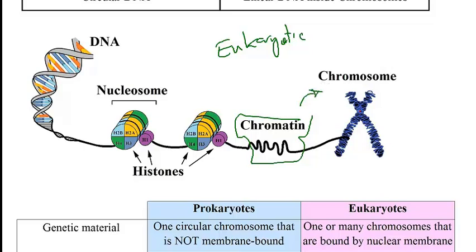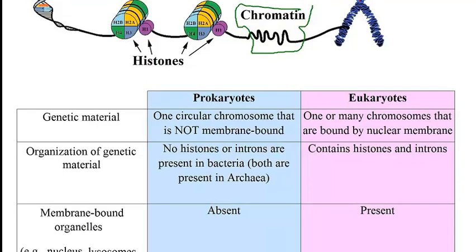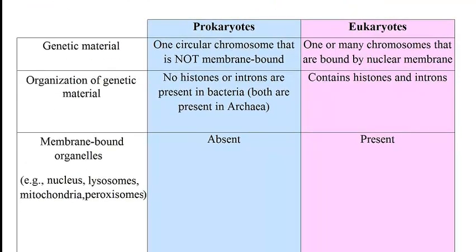So here I've provided you with a table that summarizes the differences between prokaryotic cells and eukaryotic cells. So prokaryotic cells have only one circular chromosome and it is not membrane bound. So the chromosome is not inside a nucleus. Versus eukaryotic cells, they can have one or many chromosomes. Like for instance, humans have 46 chromosomes, and these chromosomes are bounded by a nuclear membrane. So these chromosomes are located within the nucleus, and there is a membrane around it, which is called the nuclear membrane.